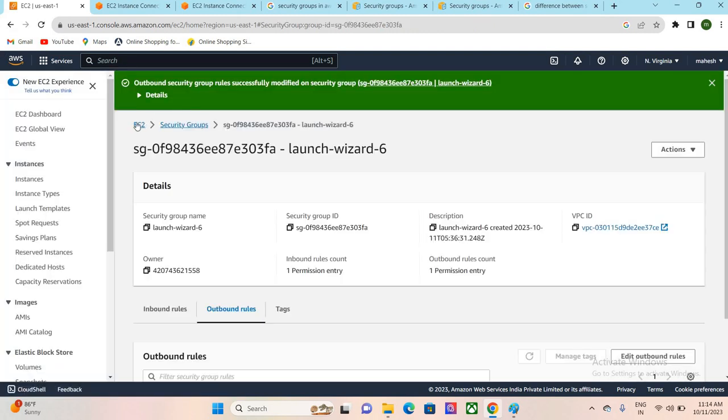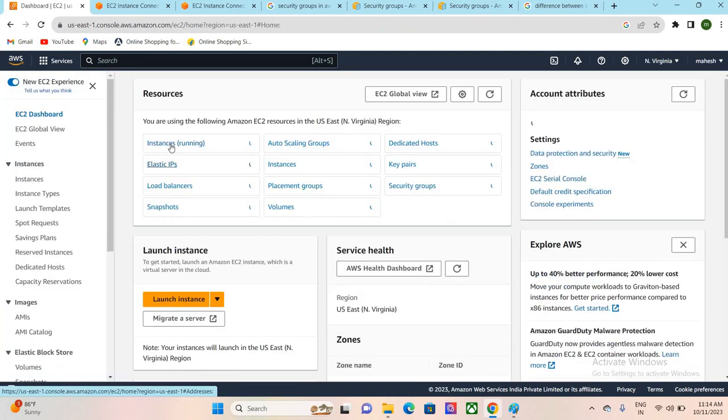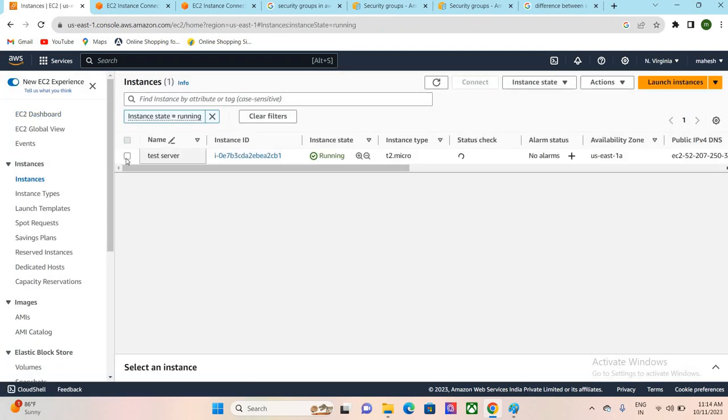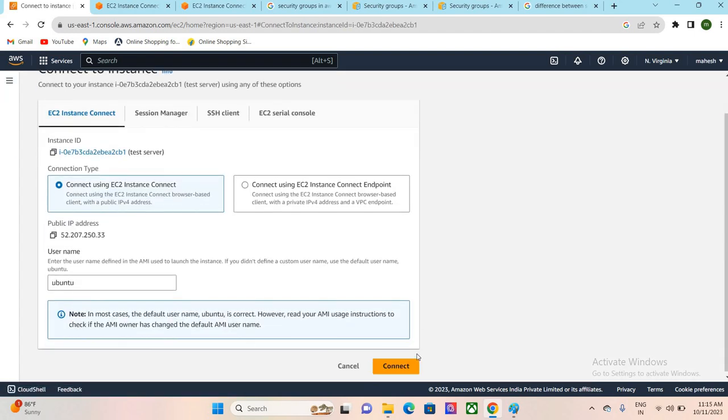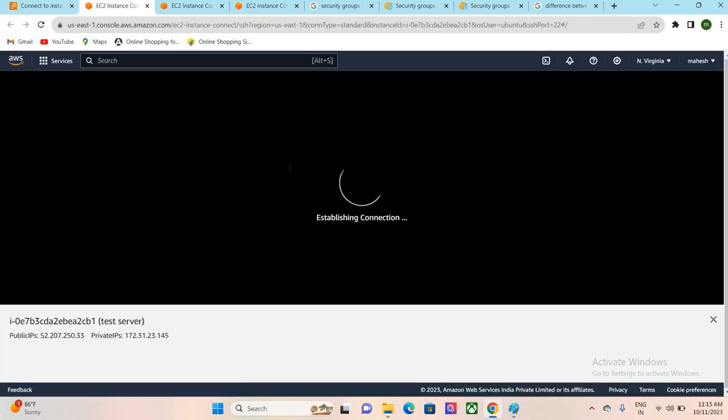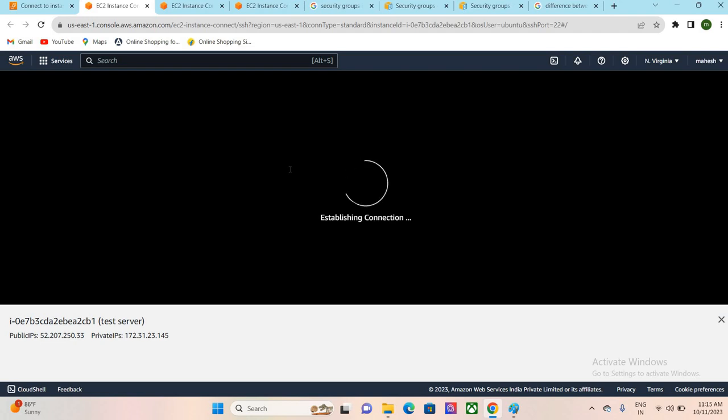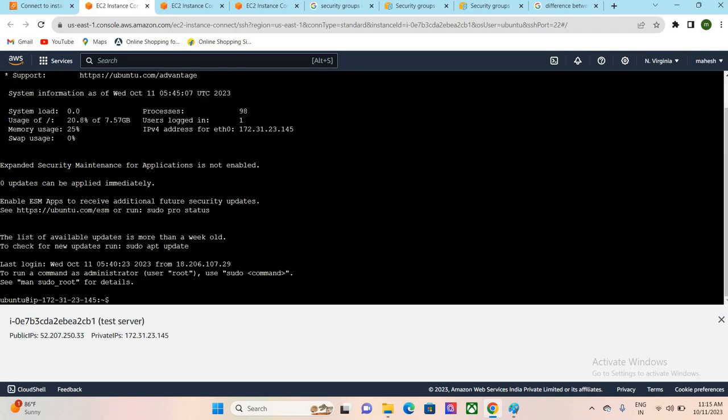Okay, fine. Now we can try with EC2 Connect. Try to establish a connection. Yeah, now we are able to connect.